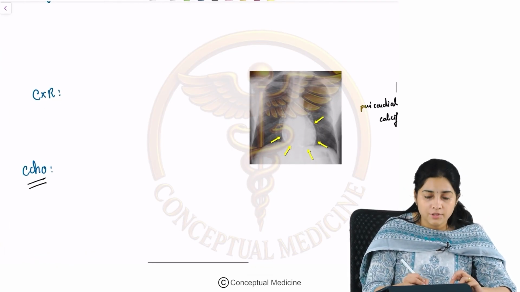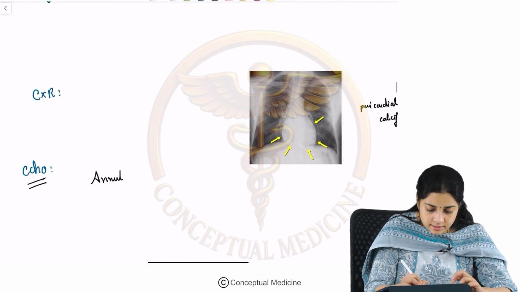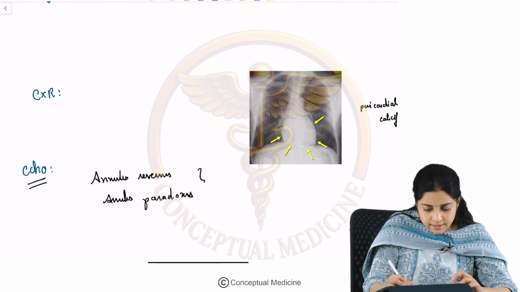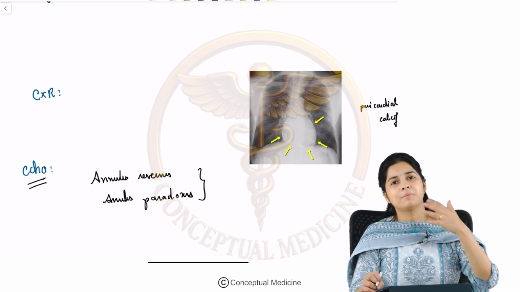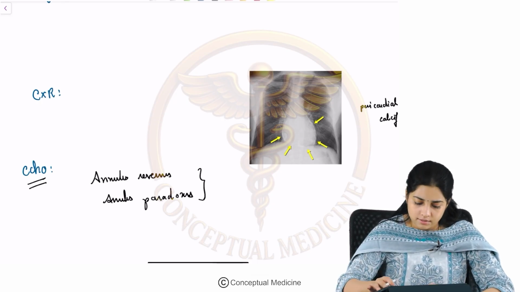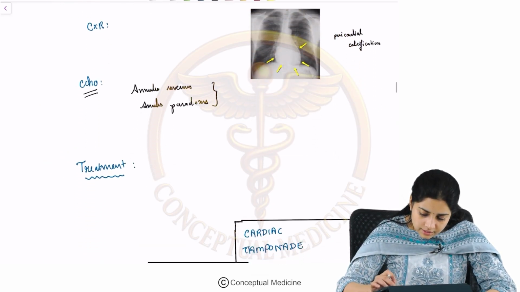Two other terms that you have to remember are annulus reversus and annulus paradoxus. We will not be going into the details of these echo findings, you will just have to remember the terms: annulus reversus and annulus paradoxus are findings which are seen in constrictive pericarditis. Fine. So, what would be the treatment?